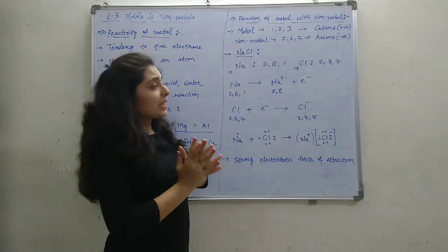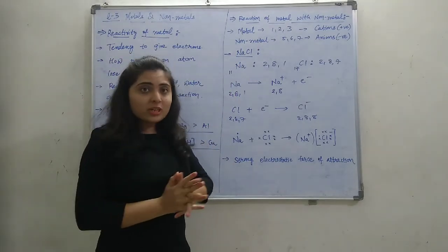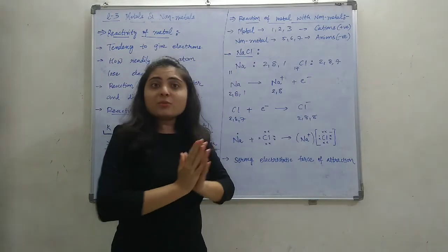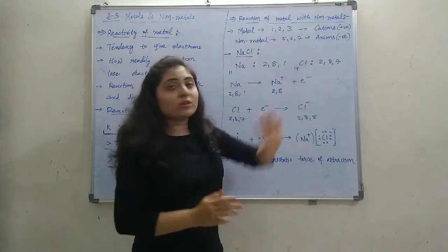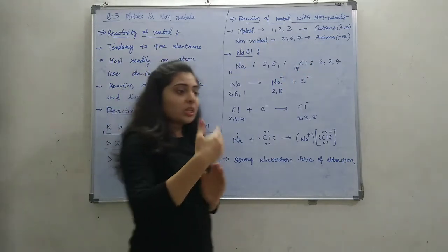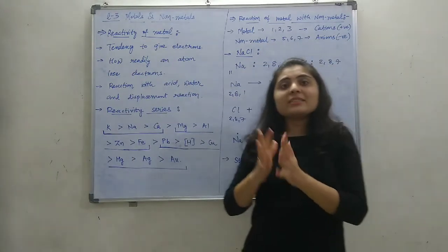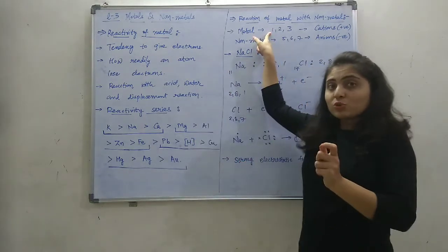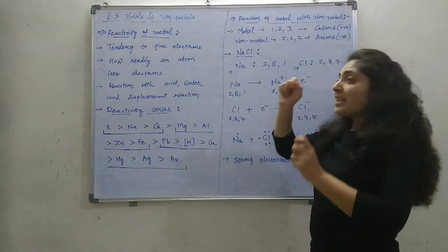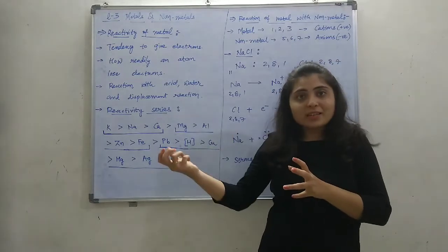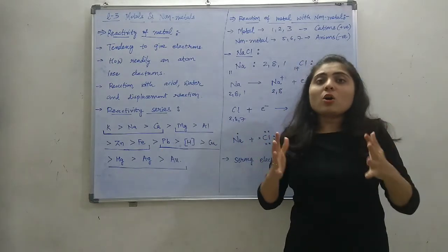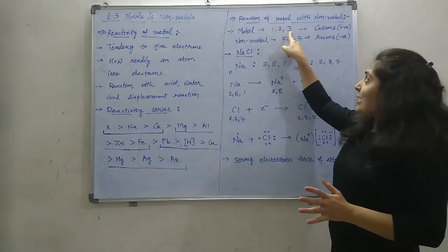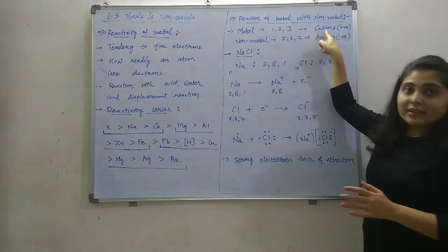Metals have the tendency to give electrons, making positive ions. The outermost orbit of a metal atom has 1, 2, or 3 electrons, because every atom has the tendency to complete its octet. So if the outermost orbit has 1, 2, or 3 electrons, they will be lost by the atom and it will attain the octet configuration. By losing 1, 2, or 3 electrons, they make positive ions, which are called cations.